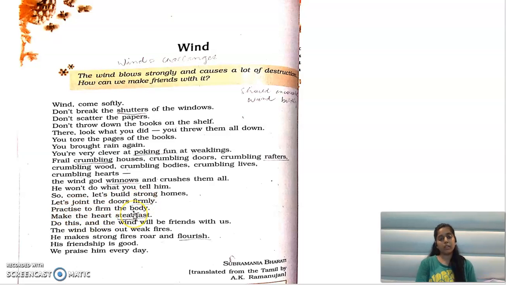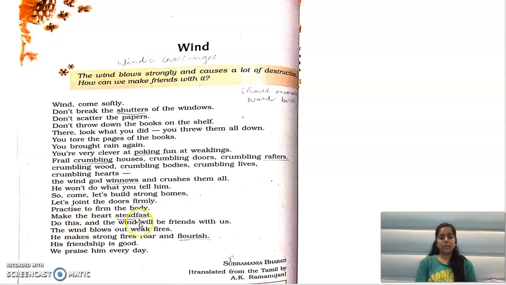Practice to firm the body. So let's be strong. Let's be strong ourselves so that we can face the challenges of life. We can face the difficulties which come in life. So let's make ourselves strong. The poet is advising all of us to become stronger.